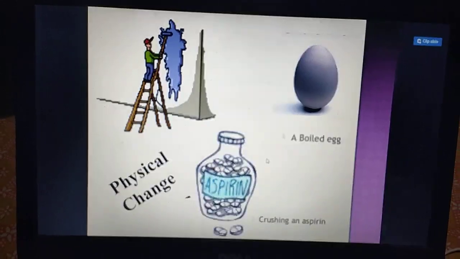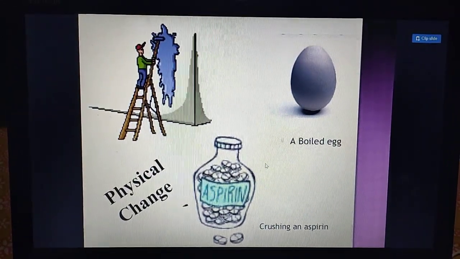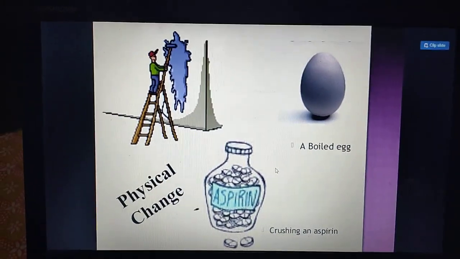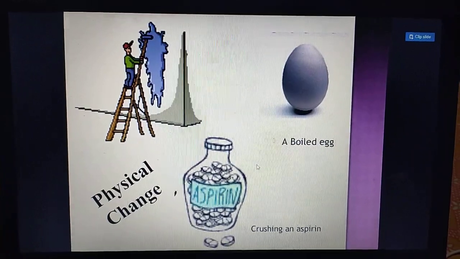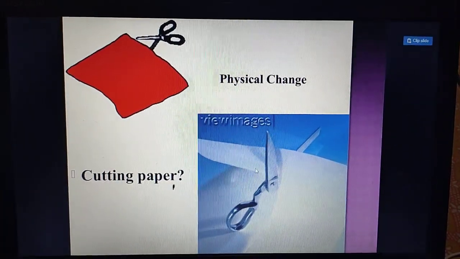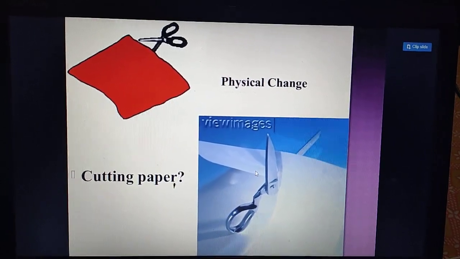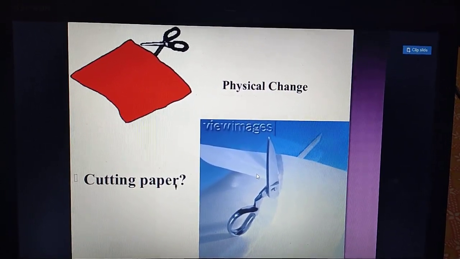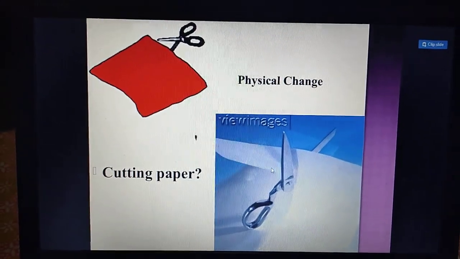For example, you see examples of physical change: painting a wall, a boiled egg, crushing an aspirin. Cutting of a paper. These are examples of physical change, because if you cut paper, it will not lose its identity. It's still the same as before.